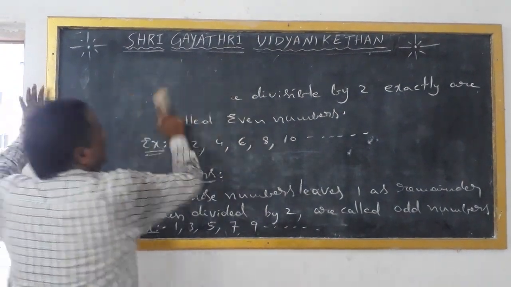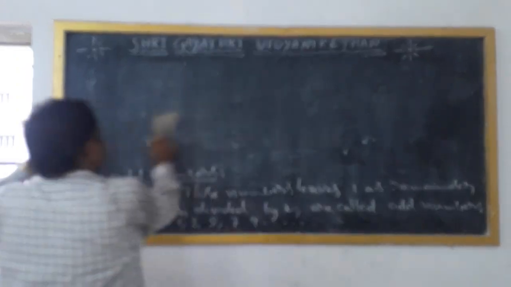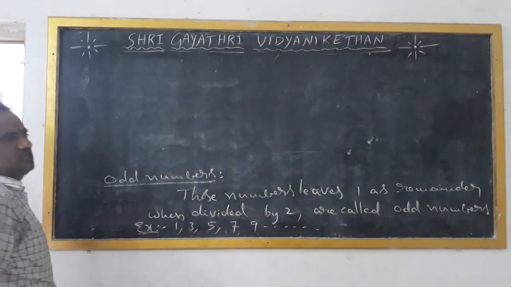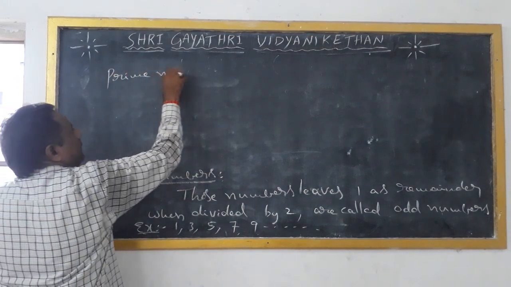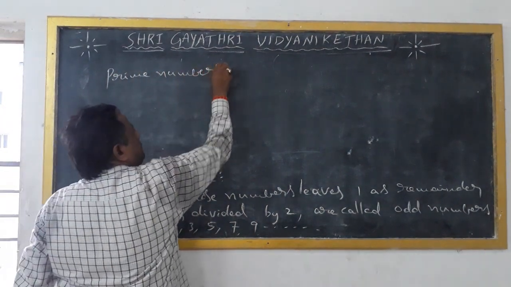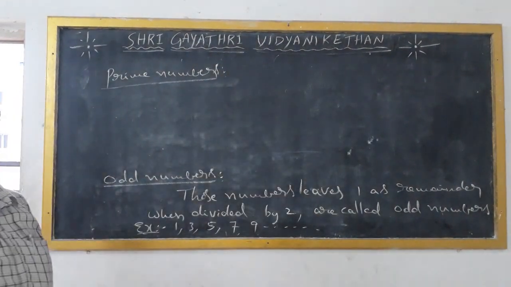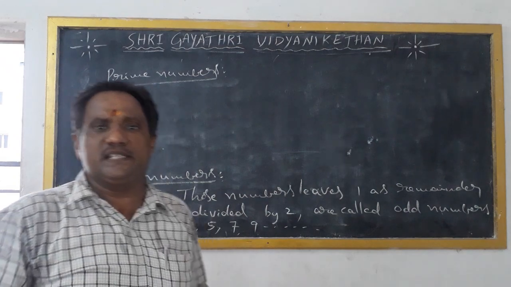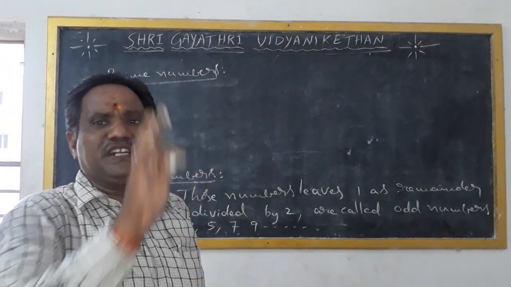Also, you know about prime numbers and composite numbers. Prime numbers are those numbers that do not contain any factors other than 1 and itself.